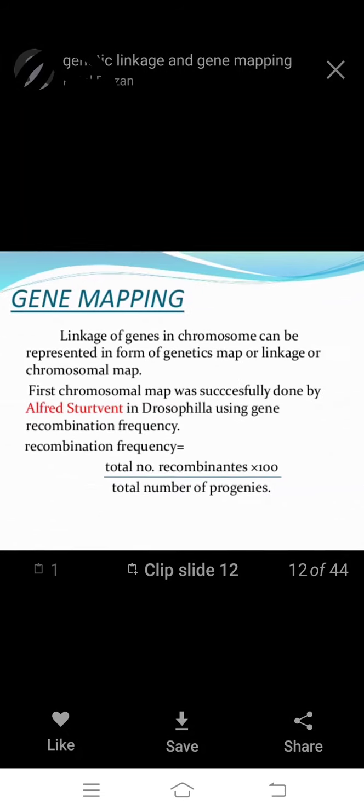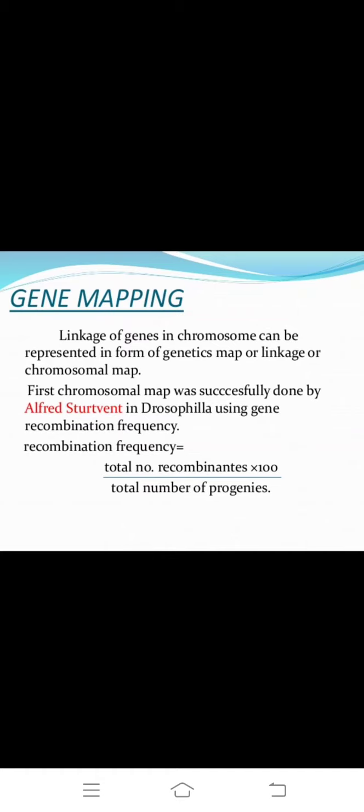Gene mapping. What is gene mapping? Linkage of genes in a chromosome can be represented in the form of a genetic map, linkage map or chromosomal map. The first chromosomal map was successfully made by Alfred Sturtevant in Drosophila using gene recombination frequency.